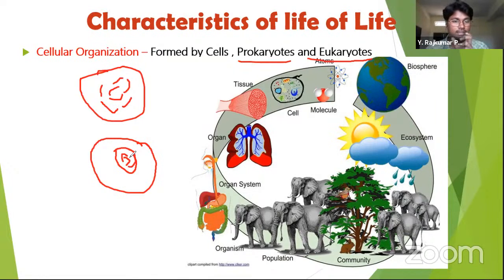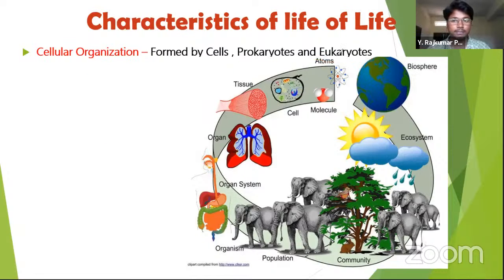Karyon means nothing but a nucleus. Prokaryote means the older one, and eukaryote means the developed one. Prokaryote means it does not have any nuclear membrane, and eukaryote means it has a nuclear membrane, and the nucleus is very distinct in its structure.